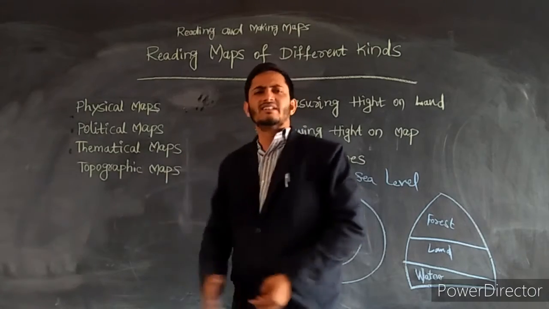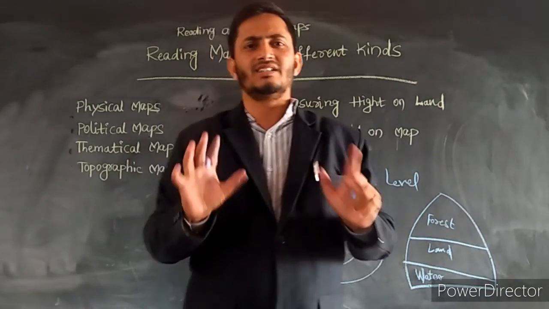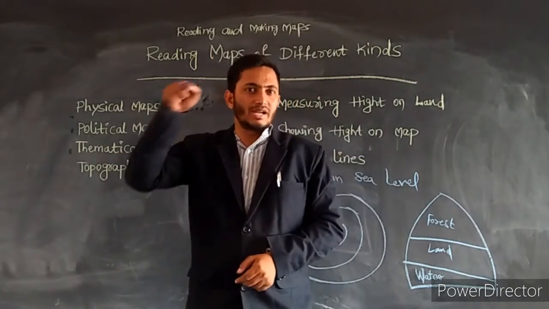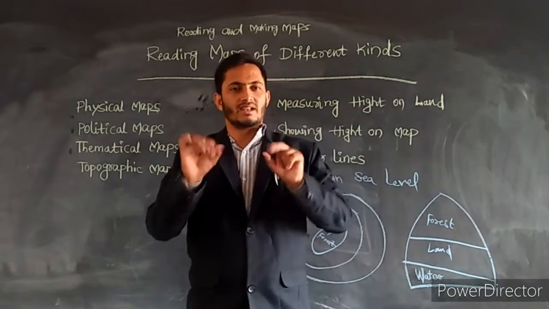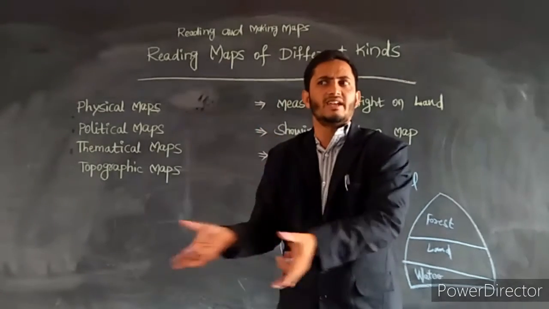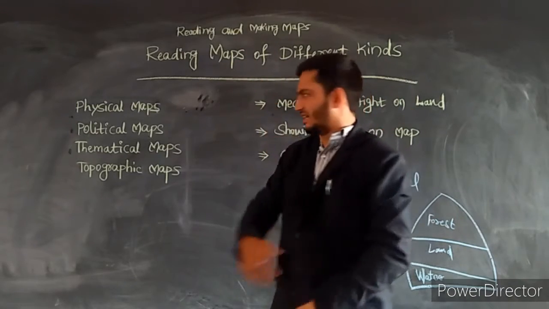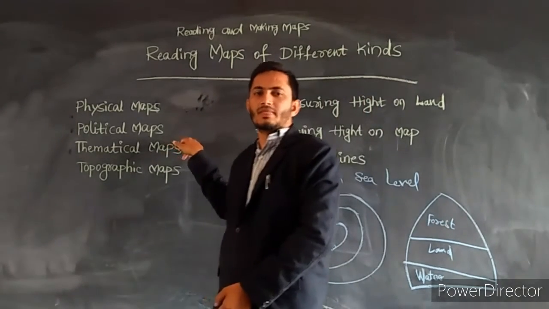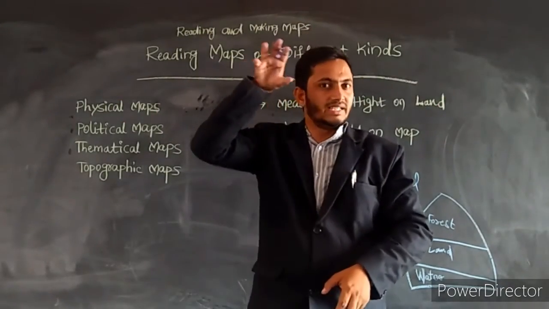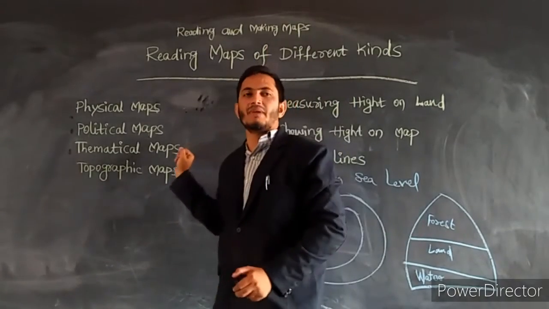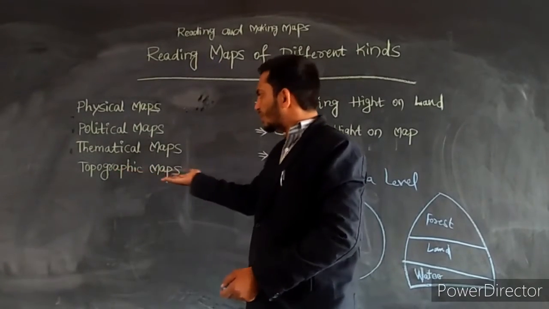Thematic maps. Thematic maps indicate a particular feature of a place, like, for example, the most highly populated area. The symbols are indicated by the thematic maps. So whatever has a speciality in a whole map, that indication is called a thematic map. And next comes topographic maps.